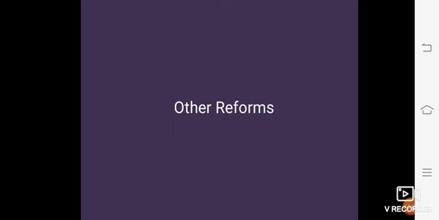Students, please note down the assignment of this lesson. What you have to do is write the information in your own words about the three Carnatic wars, and write the annexation policies of the company in your words.